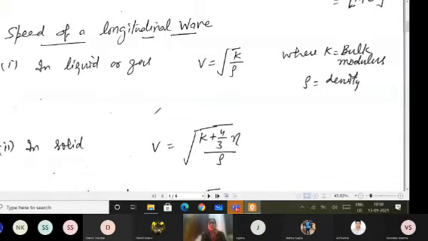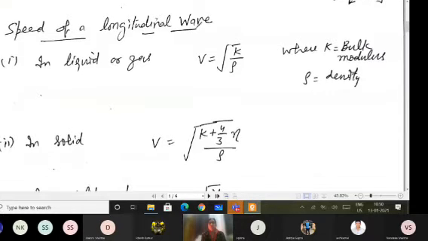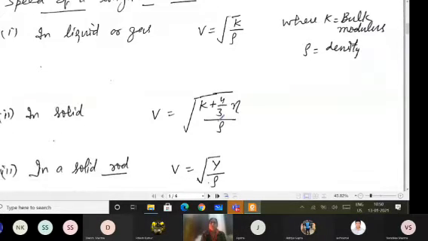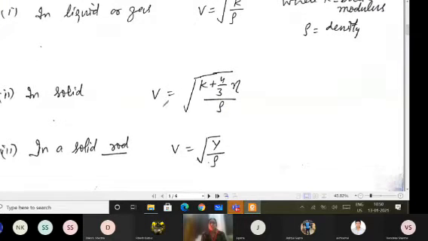Now, if I talk about the speed of longitudinal waves, it means they can travel through solids, liquids and gases. In the case of gas, in place of eta, the modulus of rigidity, I have to take the bulk modulus of elasticity. So it is square root of bulk modulus of elasticity upon density. Basically we have to see it should be dimensionally correct. When I talk about a solid, the speed of sound is equal to square root of K, the bulk modulus, plus 4 by 3 eta, divided by rho.